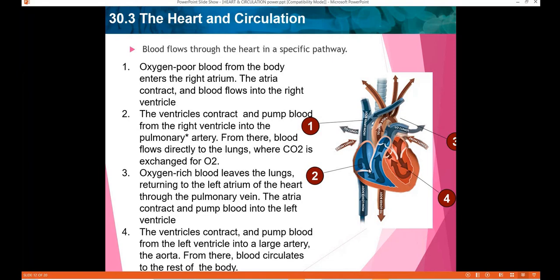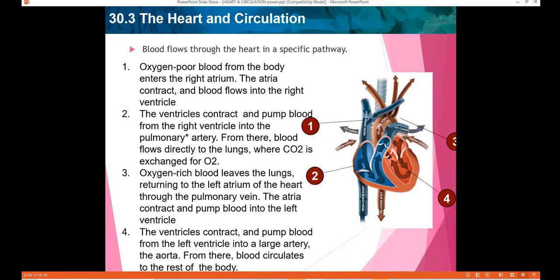Then the AV node signals the ventricles to contract. The AV node is the pacemaker present in the ventricles. It signals the ventricles to contract. The blood is pumped from the right ventricle into the pulmonary artery. This is the right ventricle. Now this contracts and from there the blood is pumped into the pulmonary artery.